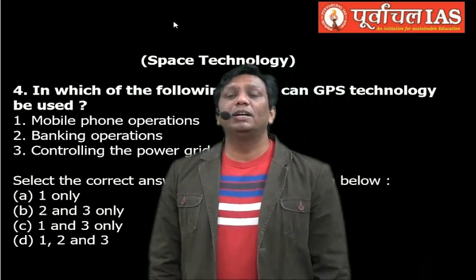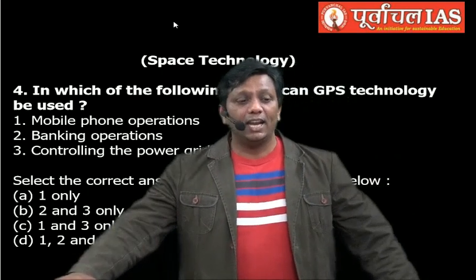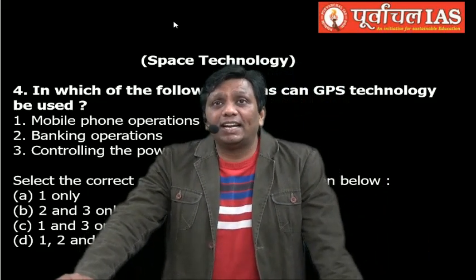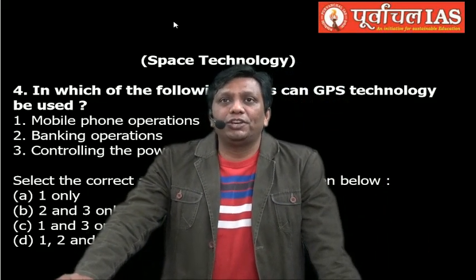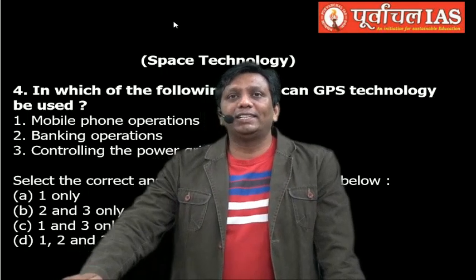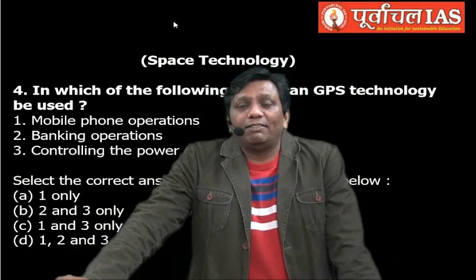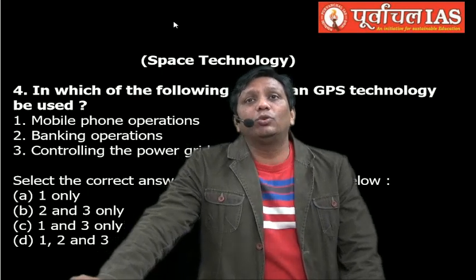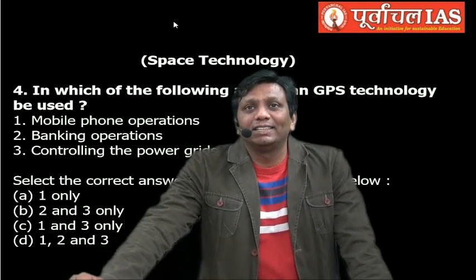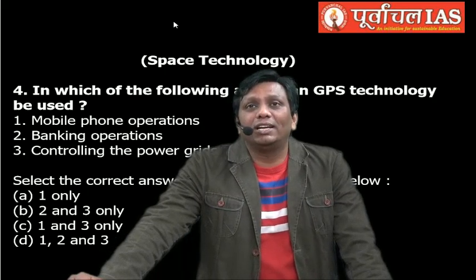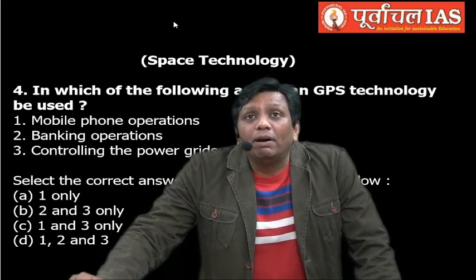Even controlling the power grid system. Yes, guys, nowadays we are also controlling power grids through GPS technology. This is the reason our satellite system should be more safe and secure. If anybody hacks your satellite system, which provides the GPS connection and controls the power grid connections, then maybe for 12 hours, 24 hours, 2 days, 3 days, power supply is cut.